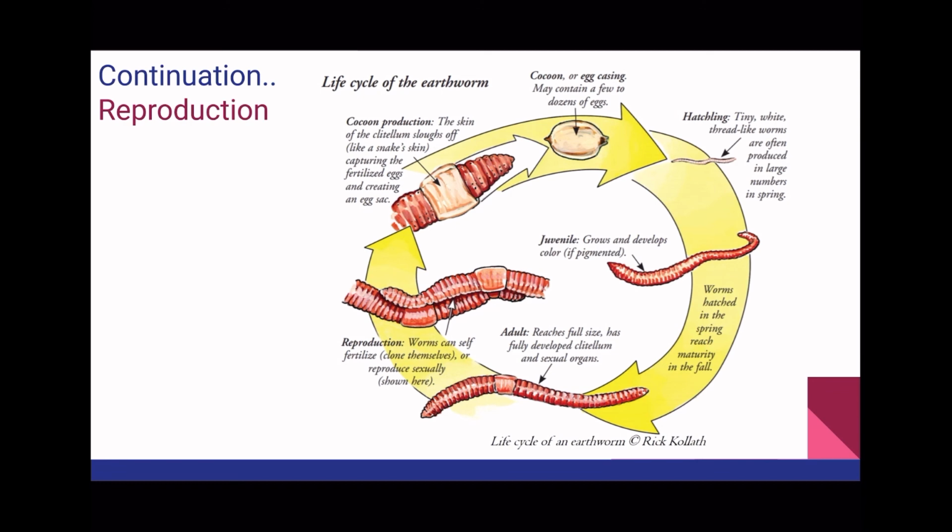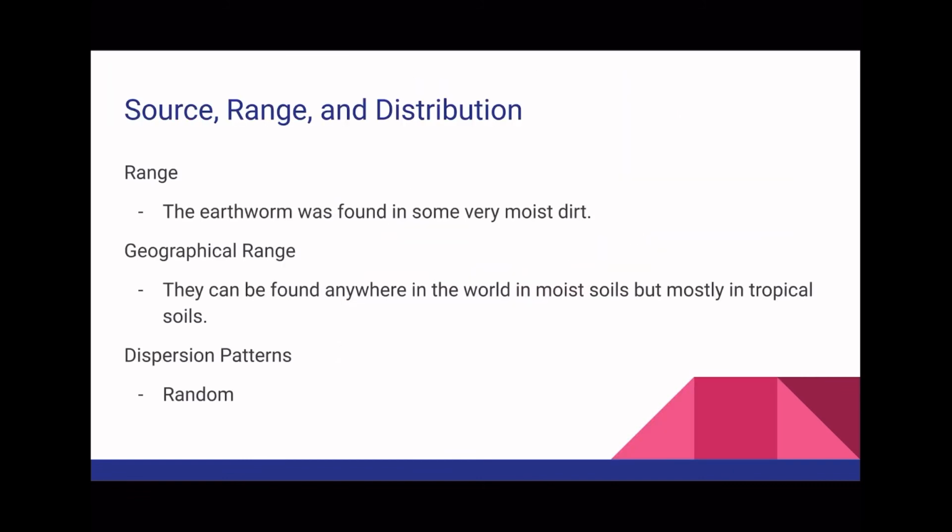Next, cocoon production. The skin of the clitellum sloughs off like a snake's skin, capturing the fertilized eggs and creating an egg sac. Source, range, and distribution. The range: the earthworm was found in some very moist dirt. Geographical range: they can be found anywhere in the world in most moist soils, but mostly in tropical soils.